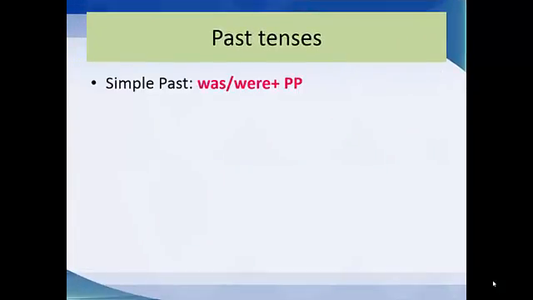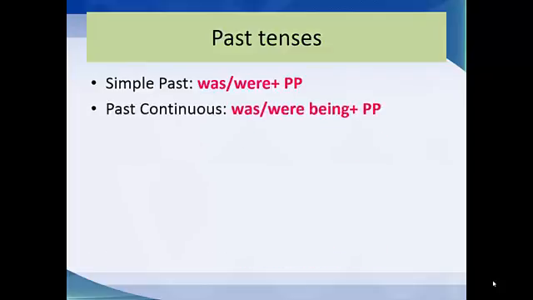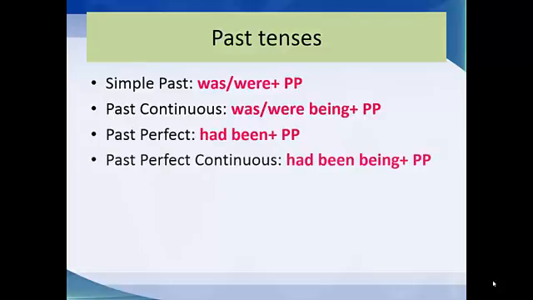Past tenses. Simple past, if the verb is invented, played, visited, saw, bought, and so on. We put was or were plus past participle. The past continuous, was or were plus being plus past participle. Past perfect, had been plus past participle. Past perfect continuous, had been or being plus verb 3.